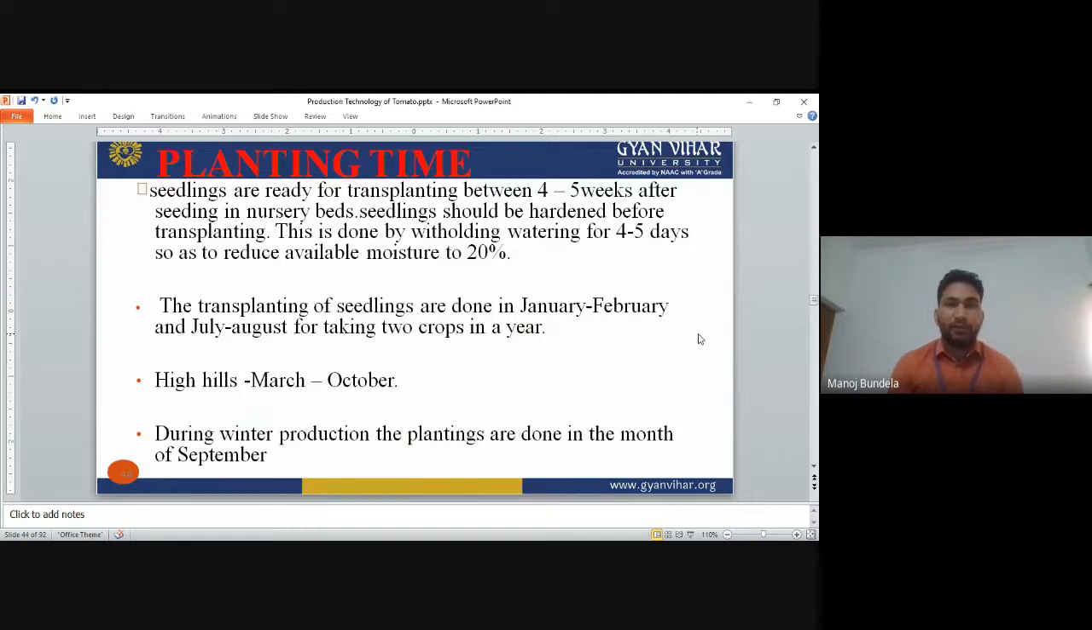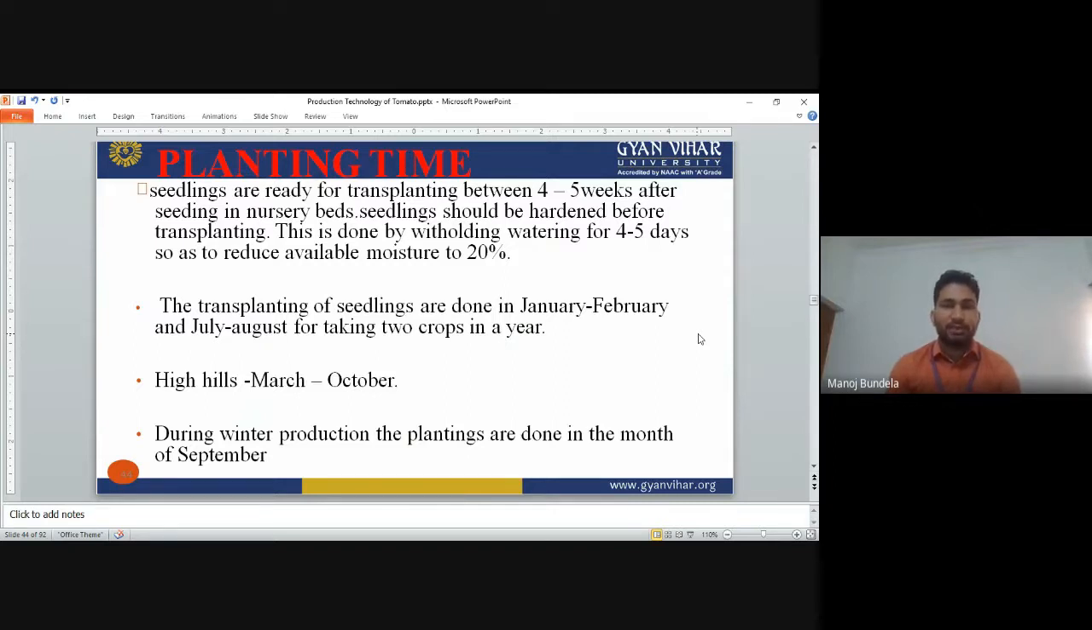This is done by withholding water for 4 to 5 days so as to reduce the available moisture by 20%. So what we have to do is stop the watering. Before we go for transplanting into the main field, 4 to 5 days before, we have to stop the watering or reduce the moisture by 20%, so that the seedlings will get hardened. But just before transplanting, we have to apply water so that we can easily take out the seedlings and transplant them into the main field.